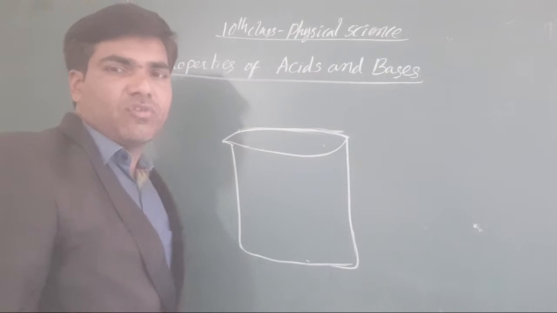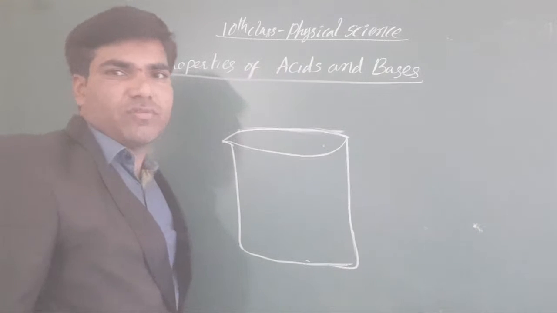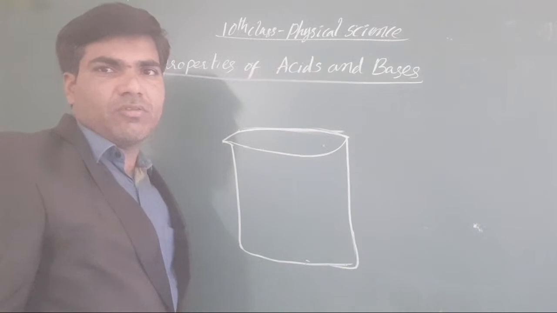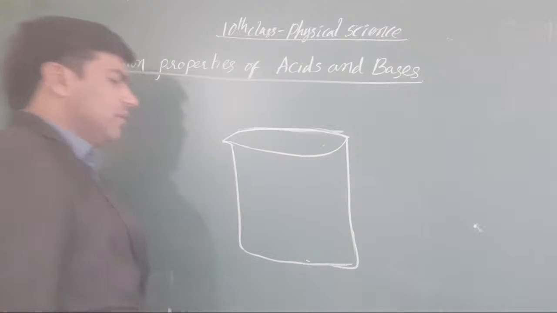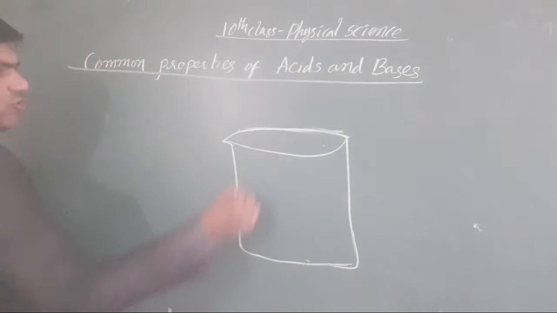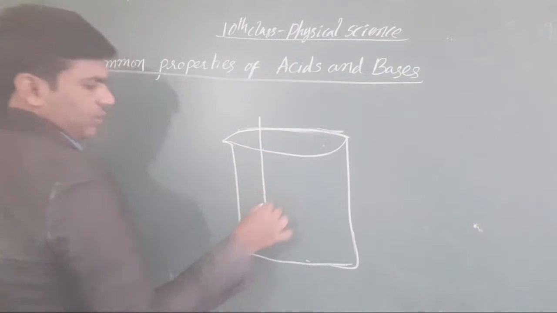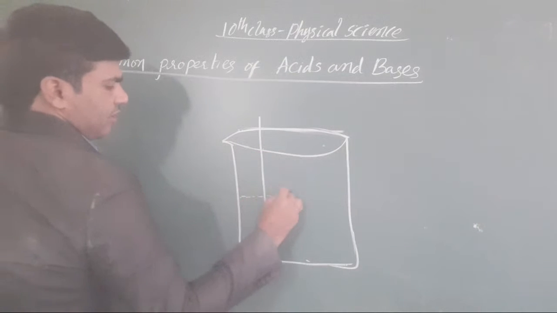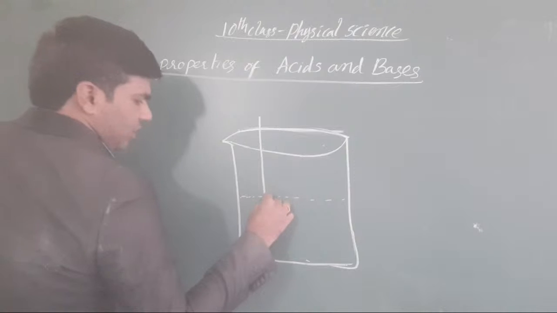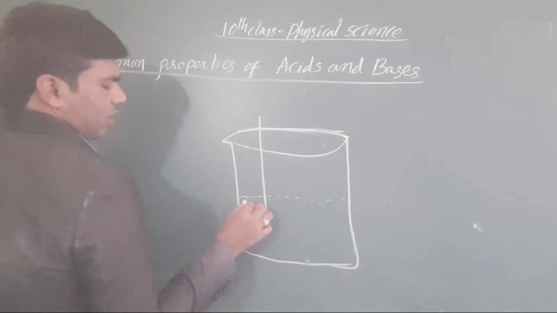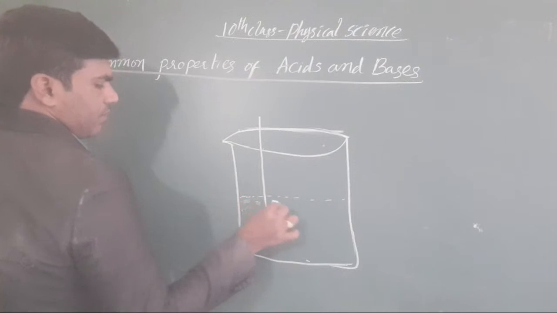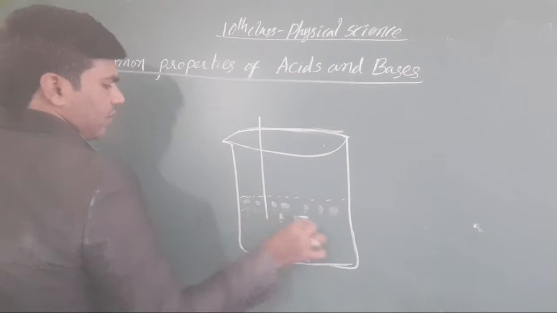You have to prepare all these solutions. Okay, clear or not, all the students? Whatever solution you take, especially for our testing purpose, initially you take HCl here. You take here HCl.